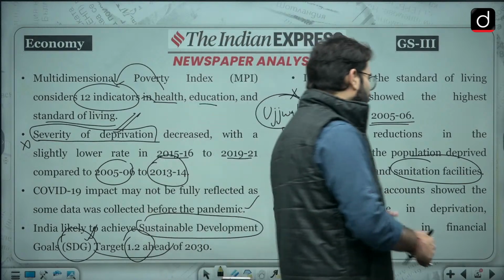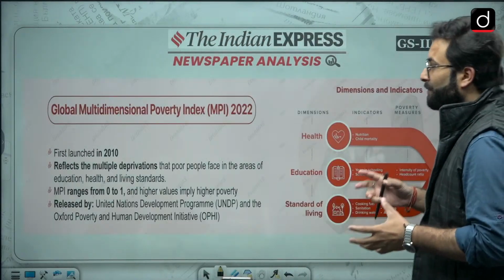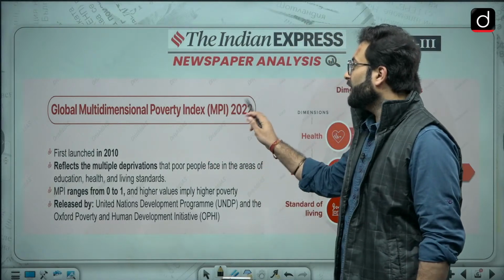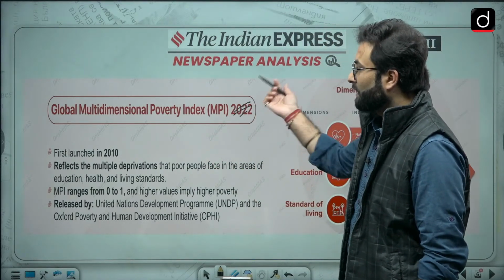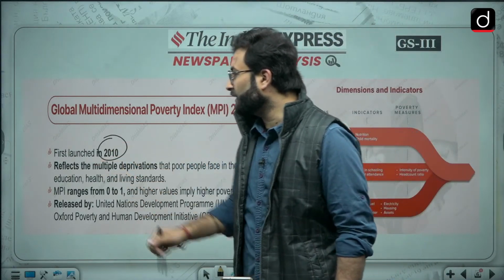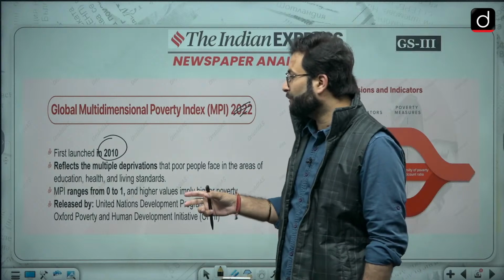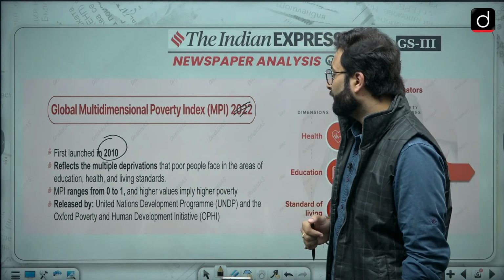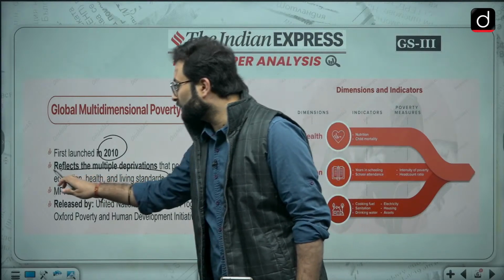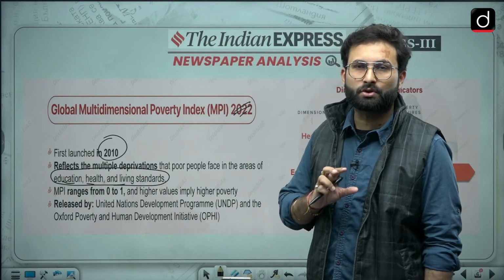Okay. Now moving further, what is the Multidimensional Poverty Index? Global Multidimensional Poverty Index, MPI 2020. You can say every year they launch it. First it was launched in 2010. It reflects the multiple deprivations that poor people face in the areas of education, health and living standards. These are the three criteria which are important, and you should remember that.